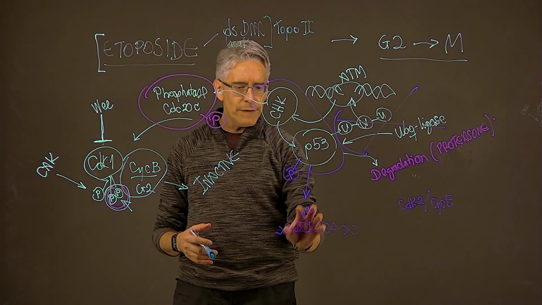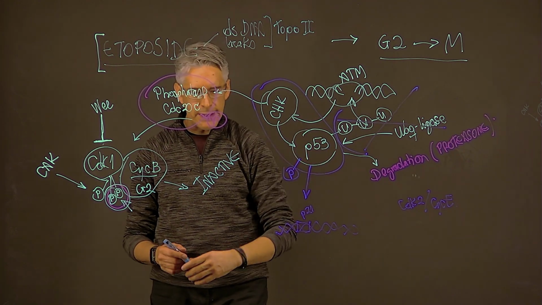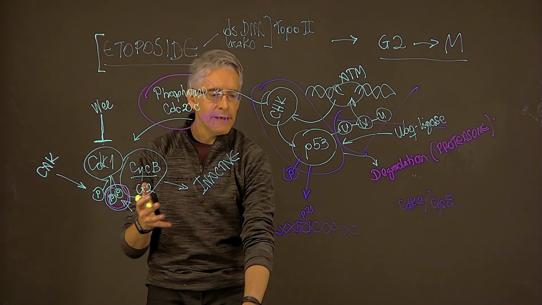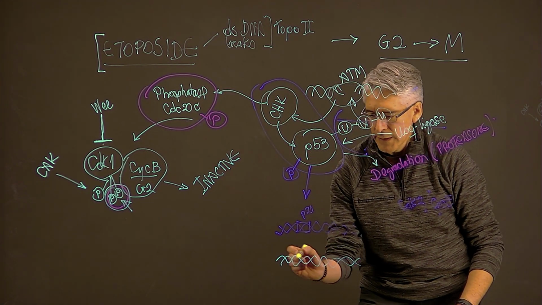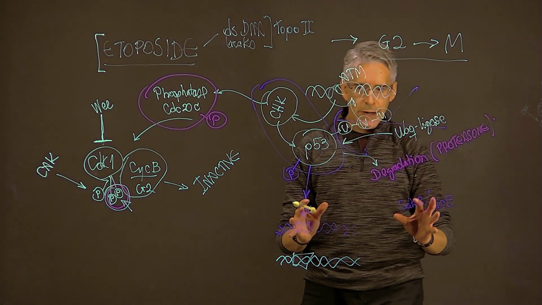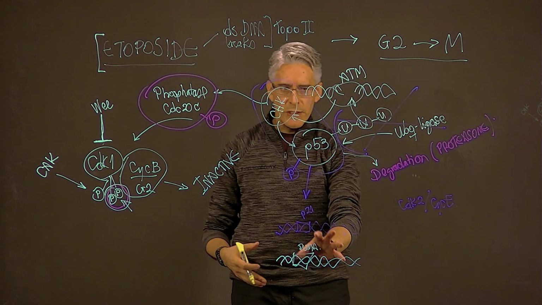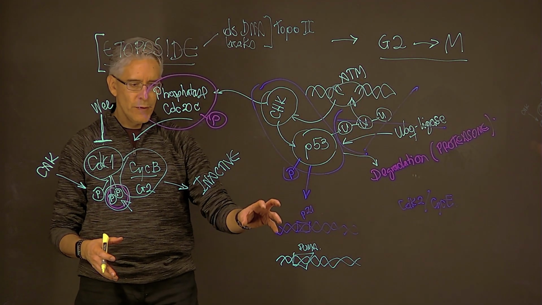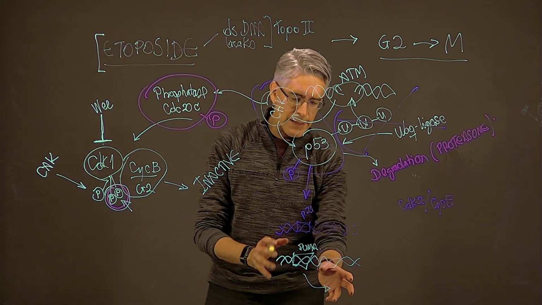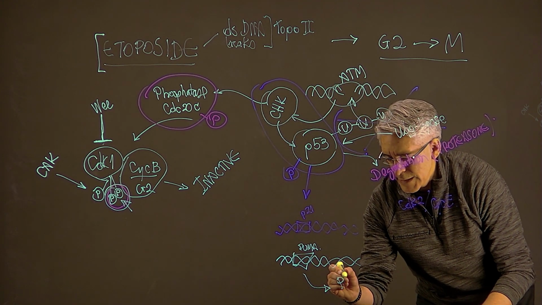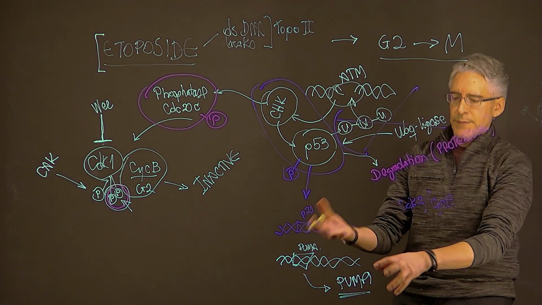So we have p53 hitting this target first, but if there is further accumulation of p53, then p53 will start hitting other targets, other genes. So it'll be actually binding to a promoter of other genes. And the one that will be relevant now is the promoter for a gene known as PUMA. And PUMA is one of those pro-apoptotic proteins that when it becomes activated, it will be produced in substantially higher levels than it may normally be found in the cell. So PUMA is now being transcribed and the protein is being produced.